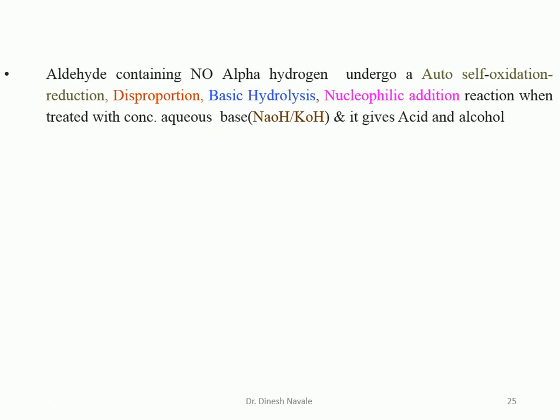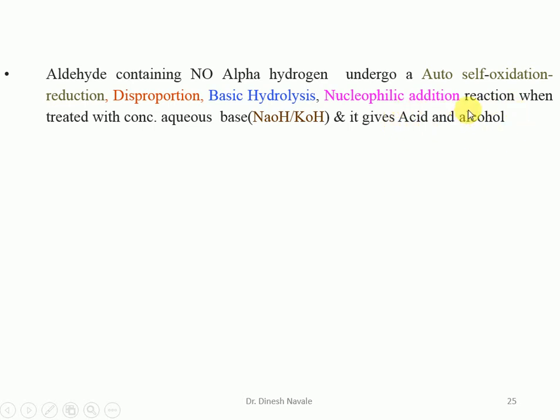So the basic condition is what? An aldehyde or ketone which does not contain the alpha hydrogen atom will undergo the self oxidation reduction reaction in basic condition, and we get the product as the salt of acid and alcohol.